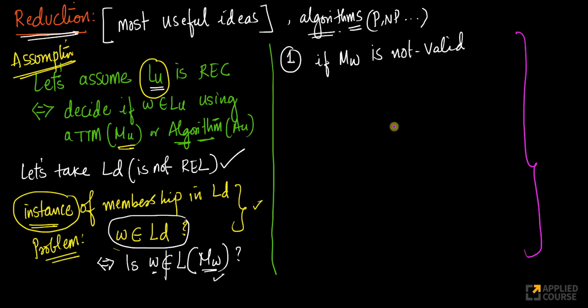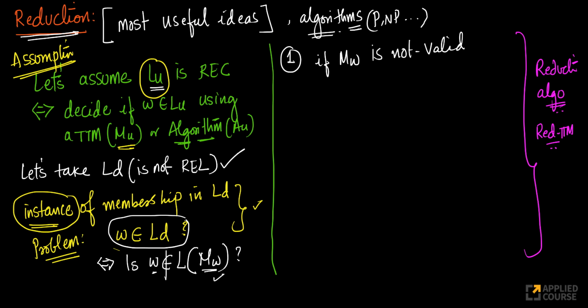In these 1, 2, 3 steps that I'll go through, I'll actually design what is called the reduction algorithm. You'll understand why it's called the reduction algorithm. This is also called a reduction Turing machine, or reduction total Turing machine, or the reduction algorithm.